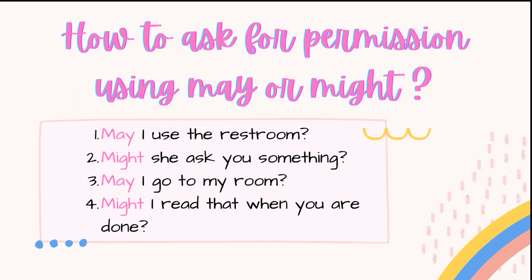Now whenever we ask for a permission, we use may or might. For example, may I use the restroom? Whenever you go to the washroom, you use may. Might she ask you something? Now this means हो सकता है कि वो तुमसे कुछ पूछे. So that possibility क्या है, बहुत कम है, that is why I've used might. May I go to the room? Might I read when you are done? So these are few examples where you can distinguish where to use may and where to use might.